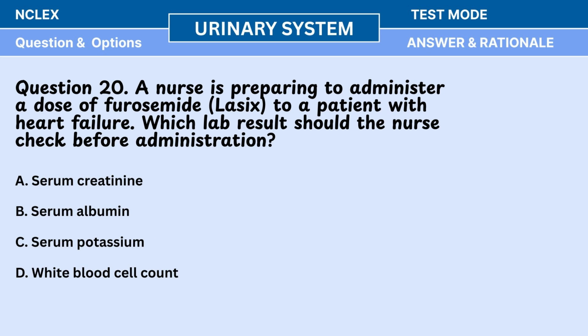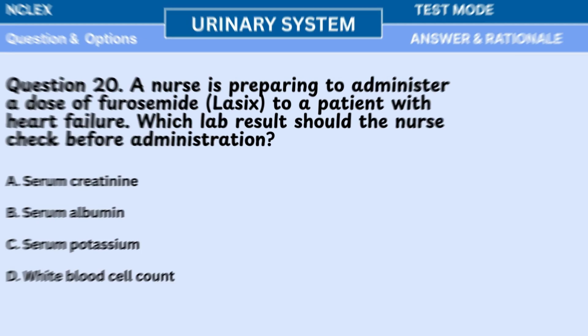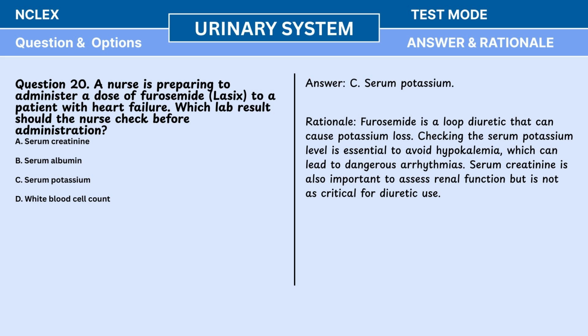Question 20. A nurse is preparing to administer a dose of furosemide, Lasix, to a patient with heart failure. Which lab result should the nurse check before administration? A. Serum creatinine. B. Serum albumin. C. Serum potassium. D. White blood cell count. Answer: C. Serum potassium. Rationale: furosemide is a loop diuretic that can cause potassium loss.